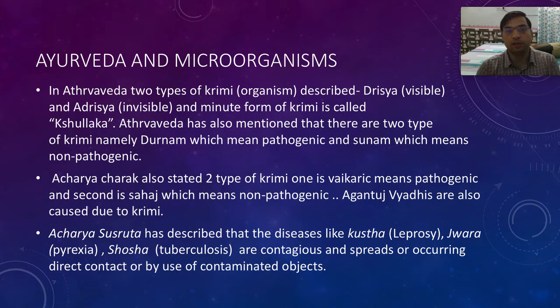So in Atharvaveda, two types of krimi are described, drishya and adrishya. Adrishya means which are invisible. And further, these krimis are also called durnam and sunam. Sunam means non-pathogenic and durnam means pathogenic. Pathogenic means which causes pathogenesis, which causes some abnormality or disease. Also, Acharya Charaka has stated two types of krimis, and these two types are also pathogenic and non-pathogenic. So agantuj vyadhis are caused by krimis.